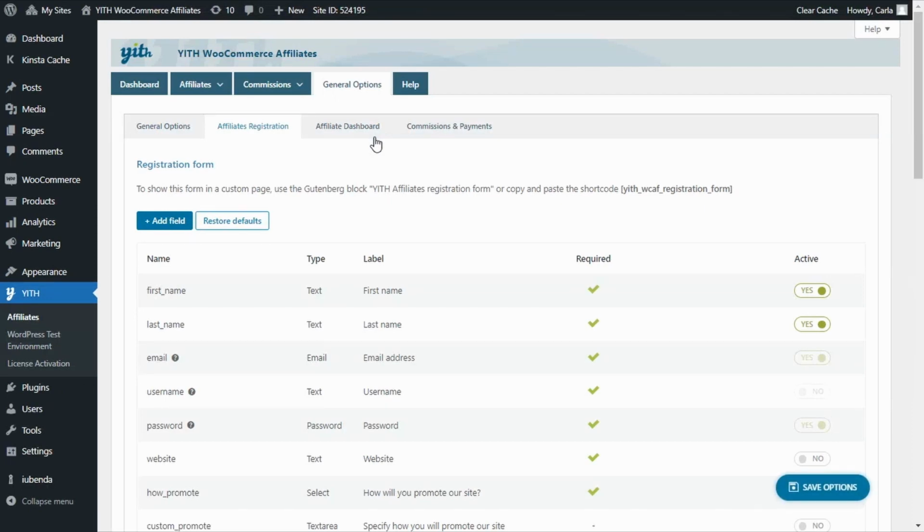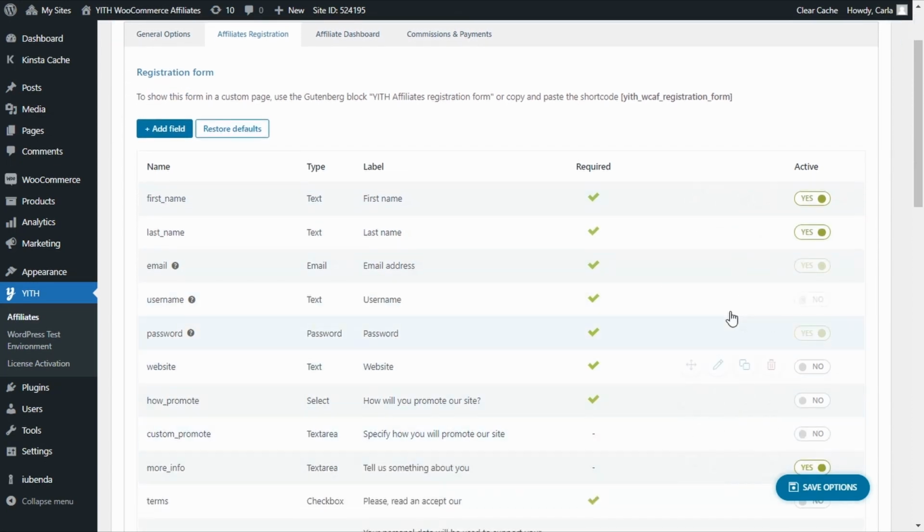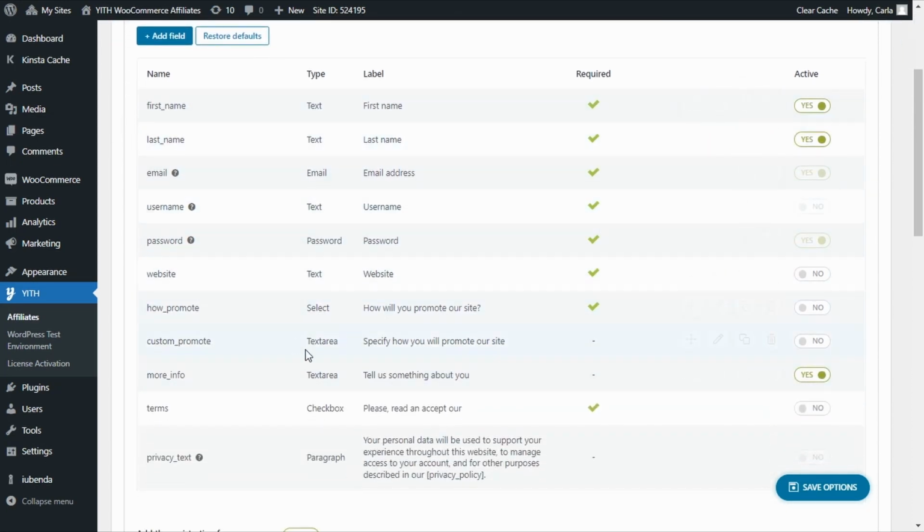So here the first title we have is Registration Form. This is where we can add, remove, change the fields that we just saw in the registration form on my registration page. We have the name column where we can see the name. We have the type column, we have text, email, password, we're going to see that in just a minute. We have label, which is the label that the users are going to see. Here you can see if this was marked as required or not. And here we have the option to choose whether to activate the fields in the form or not.